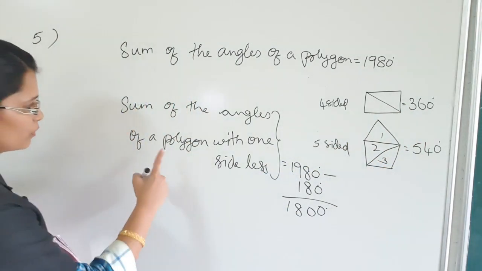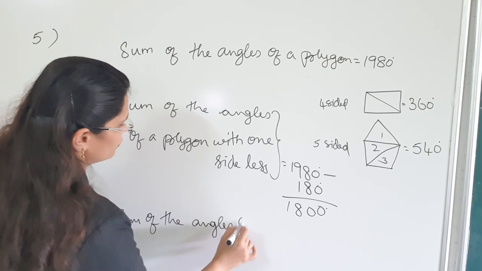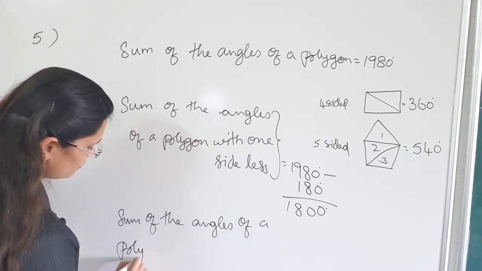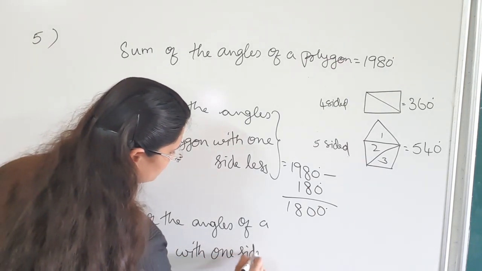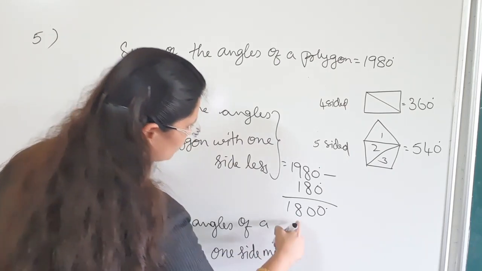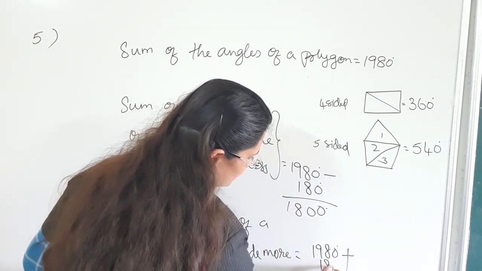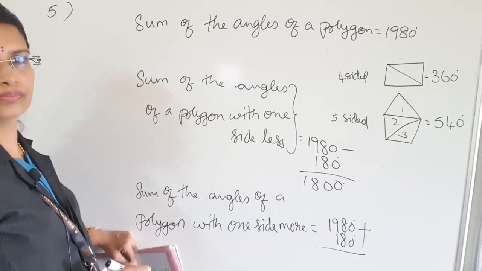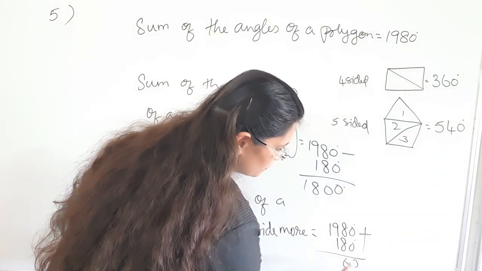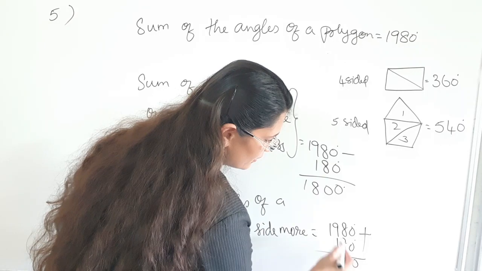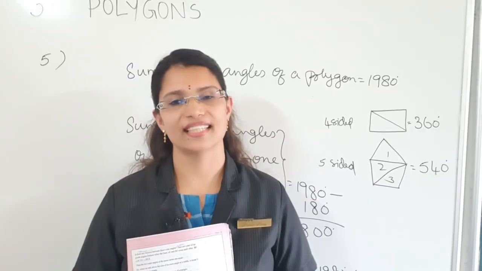So here, the sum of the angles of a polygon with one side more is equal to 1980 plus 180 degrees, which is equal to 2160. So children, that's all for today.